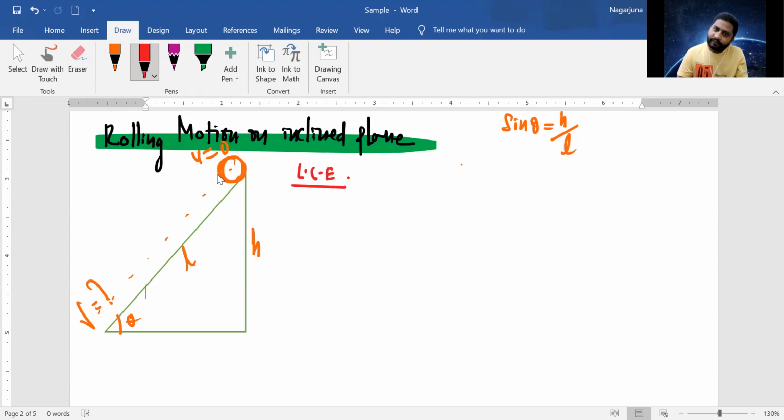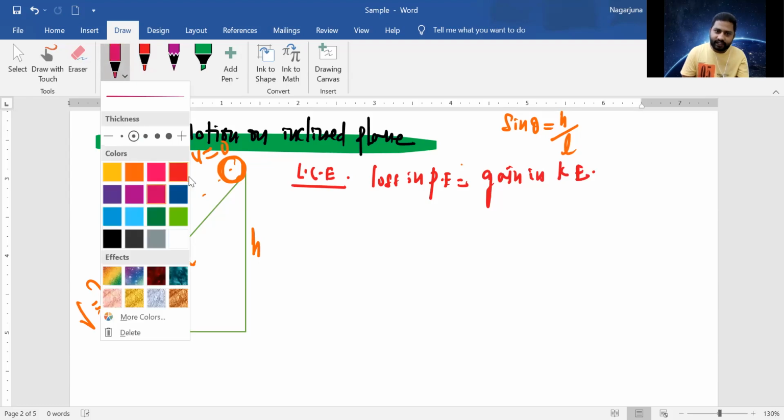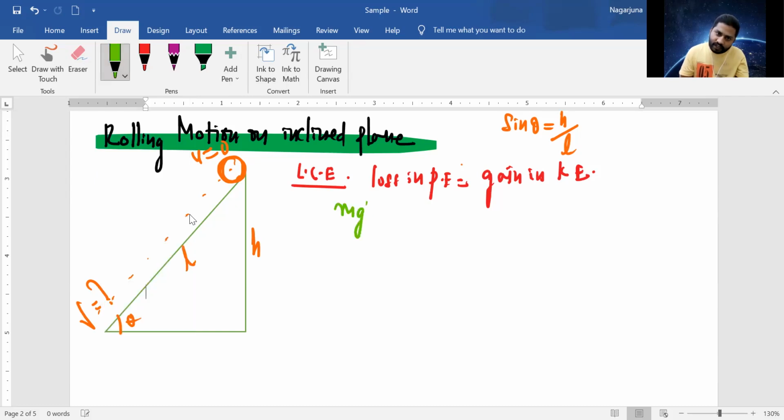So loss in potential energy, mgh, is equal to gain in kinetic energy.